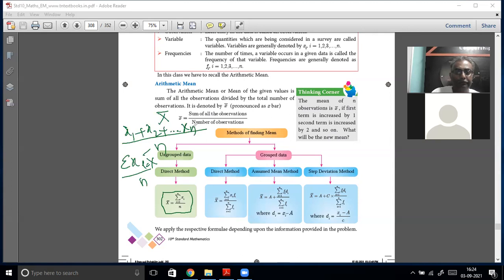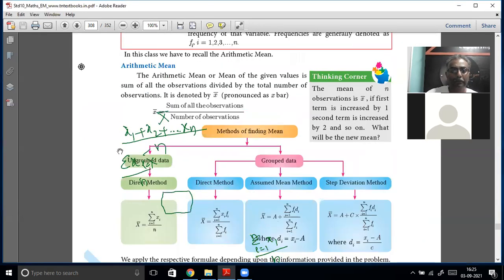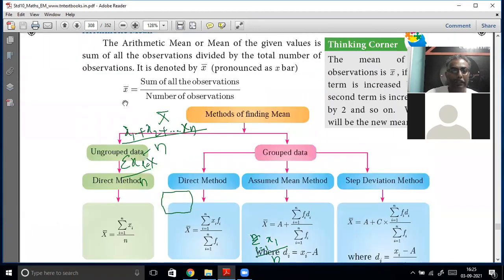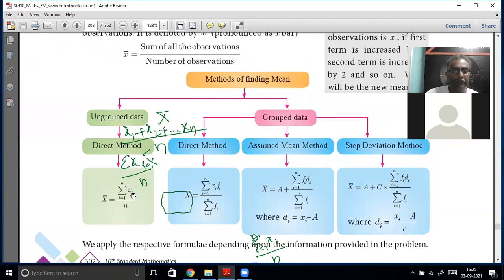Arithmetic mean is equal to sigma x of i, i is equal to 1 to n, divided by n. That's what is given here. So, small i is equal to 1 to n, sigma x of i divided by n. That means sigma means the sum of all the values of x. Okay, that is the first one.